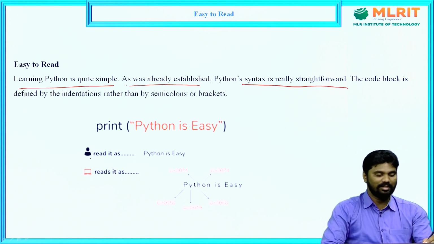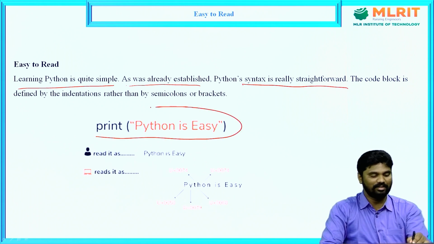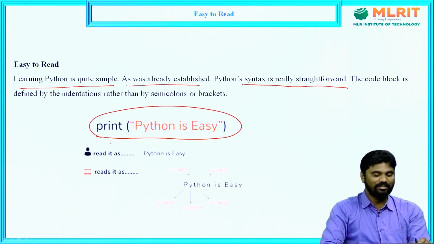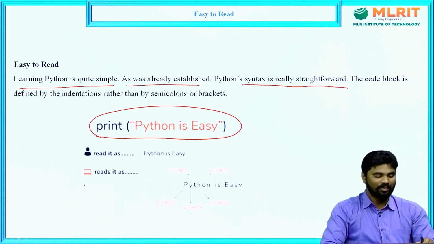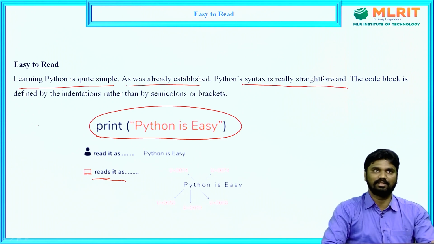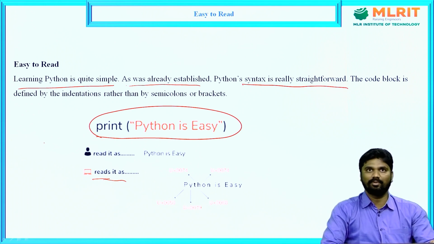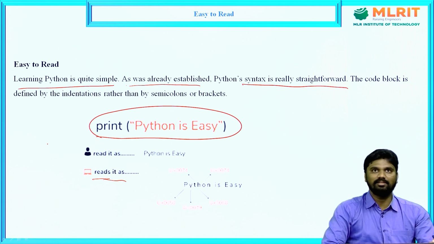For example, here is the print function, in which we print Python is easy. That's it. Compared to other languages, Python syntax is very easy and simple.